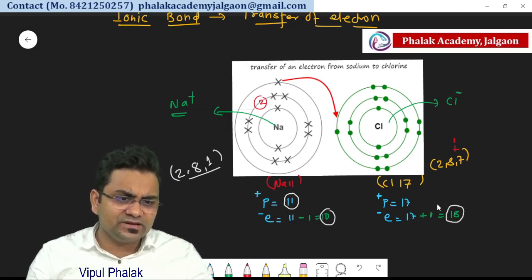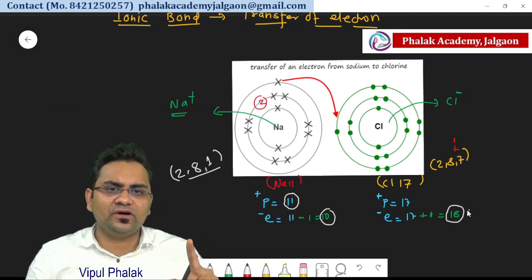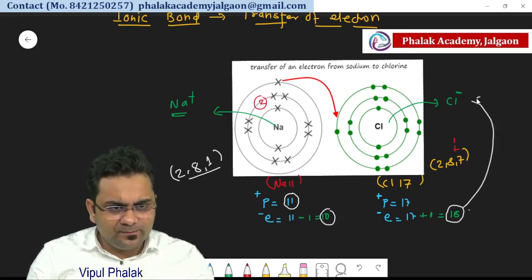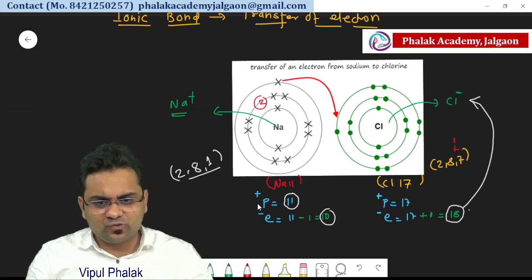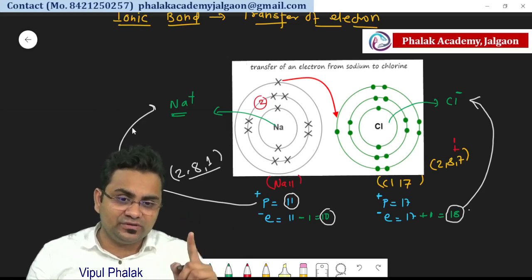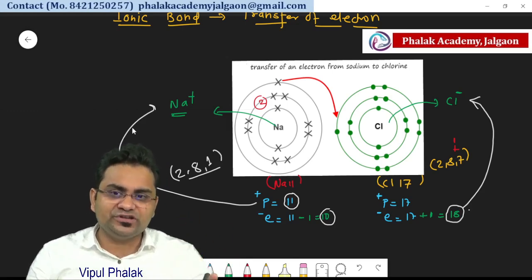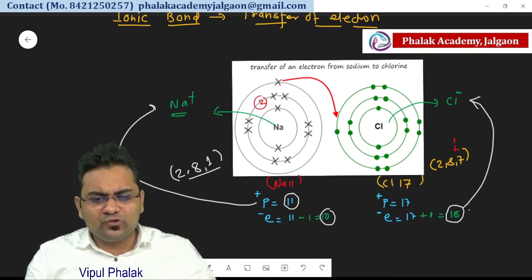So it means the negative charge has one negative charge more than the positive charge. So hence chlorine will become negative, Cl will become negative, and sodium will become positive. That is because of the number of protons and the number of electrons. So this is about ionic bond. So we will move to the next bond.